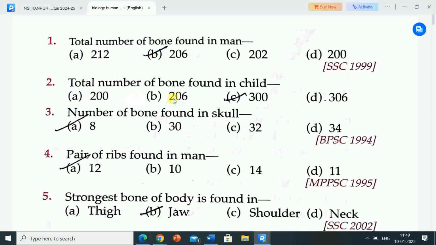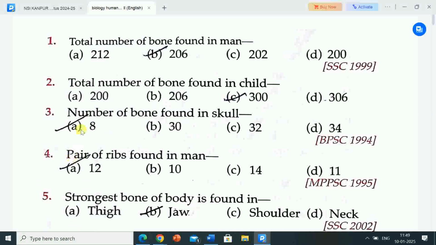Question number second. Total number of bone found in child. Options are A 200, B 206, C 300, D 306. Correct answer is option C 300. Total number of bone found in child 300. So 300 bones are found in child.